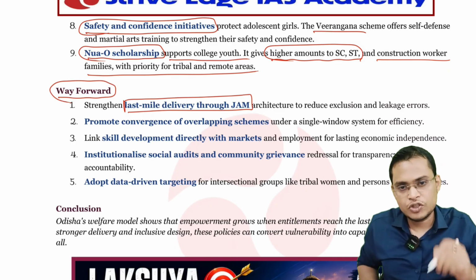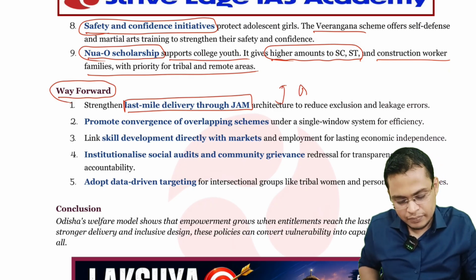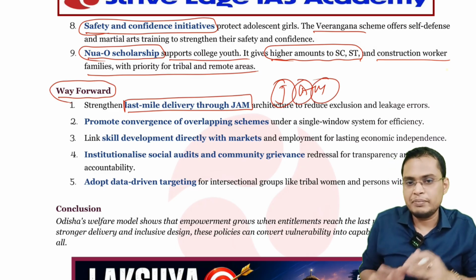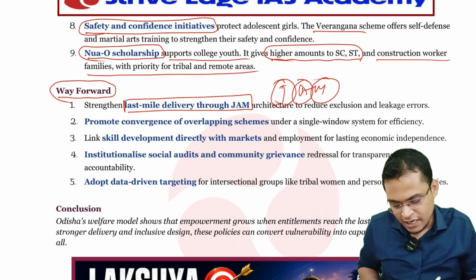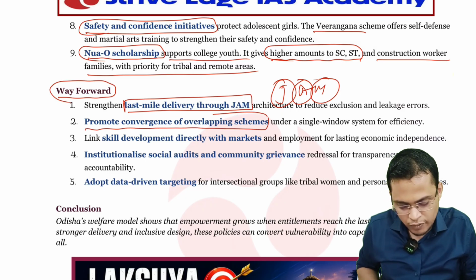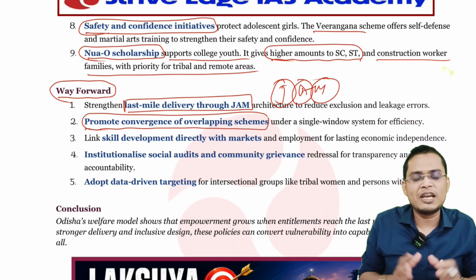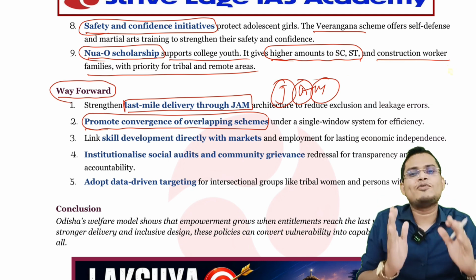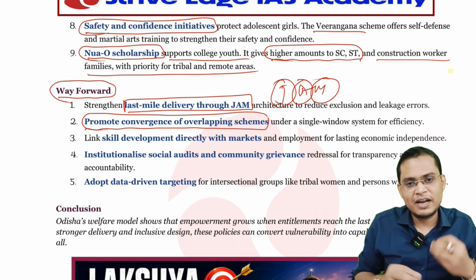Jan Dhan accounts, Aadhaar and your mobile number. So we can have better targeting and delivery of the service. Then next is promoting convergence of overlapping schemes. There are so many schemes we are implementing for the welfare of one particular section, so we can converge them and provide a significant amount of money for significant outcomes.